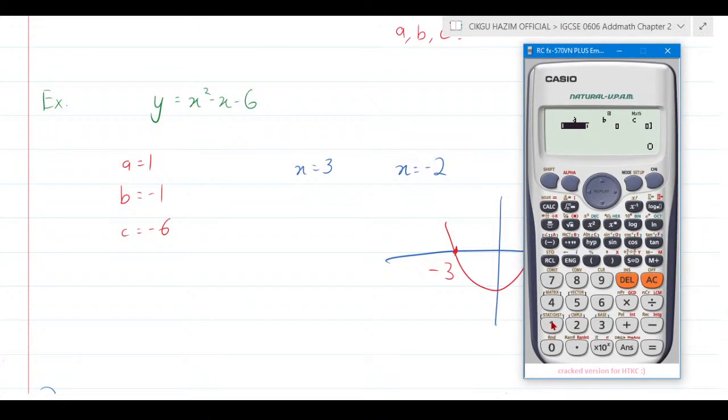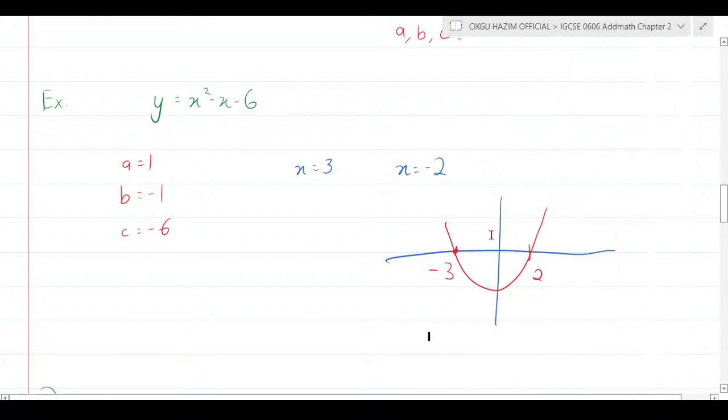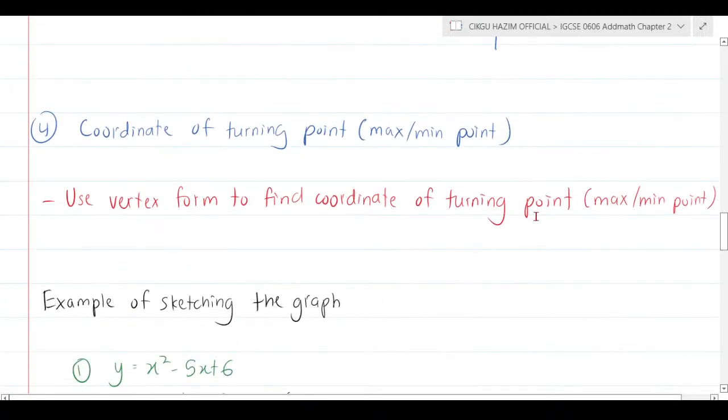a equal to 1, b equal to negative 1, and c equal to negative 6. You're still going to get x equal to 3 and x equal to negative 2. So you do know that that's your x coordinate where it intercepts the x-axis, and that's how you find roots. And the fourth component here is how you find the coordinate of the turning point.